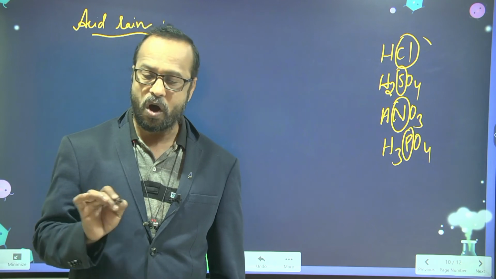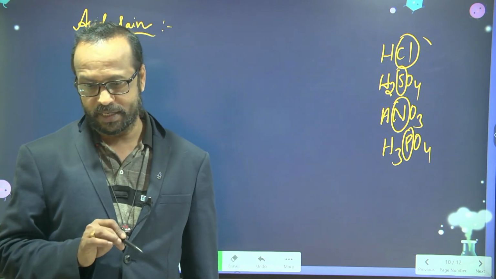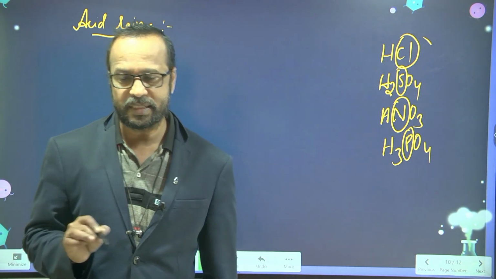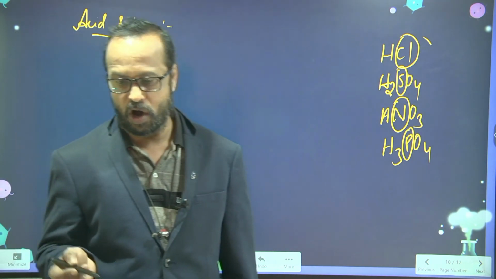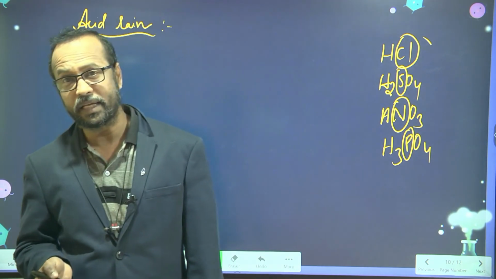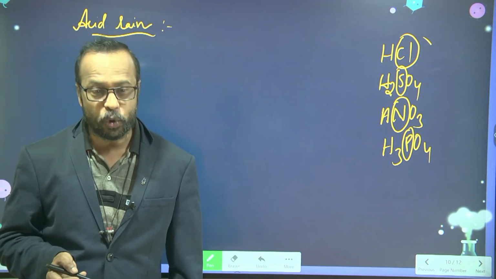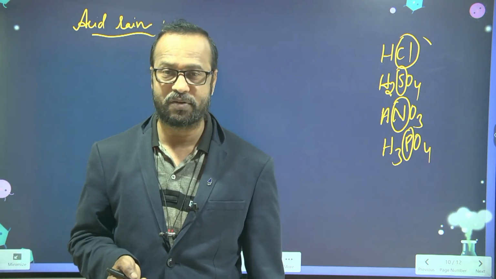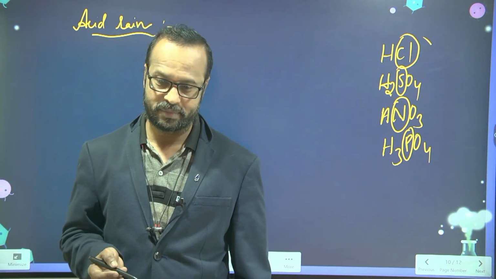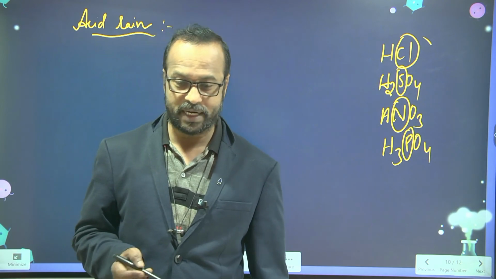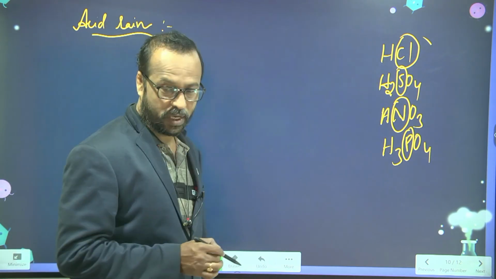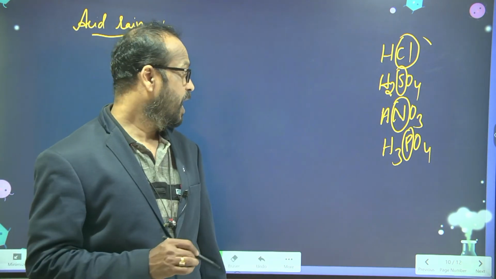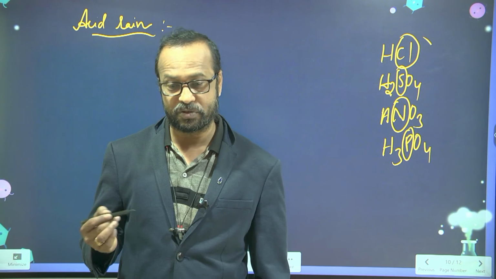So all these are non-metals. And these oxides are generally released as pollutants from the factories, from the industries, and from the vehicles, etc. So sulfur dioxide, sulfur trioxide, similarly nitrogen oxides, nitric oxide, and phosphorus trioxide and phosphorus pentoxide.